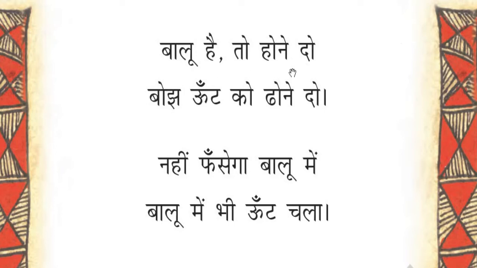बालू है तो होने दो, बोझ ऊंट को ढोने दो. नहीं फंसेगा बालू में भी ऊंट चला. So here बालू means sand, the sand of the desert. होने दो means let it be, let there be sand. Bojh ऊंट को. Bojh means the weight or the load which the camel carries.